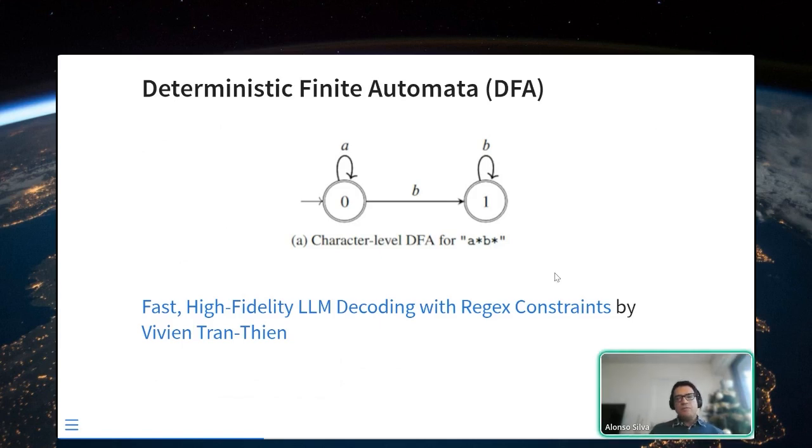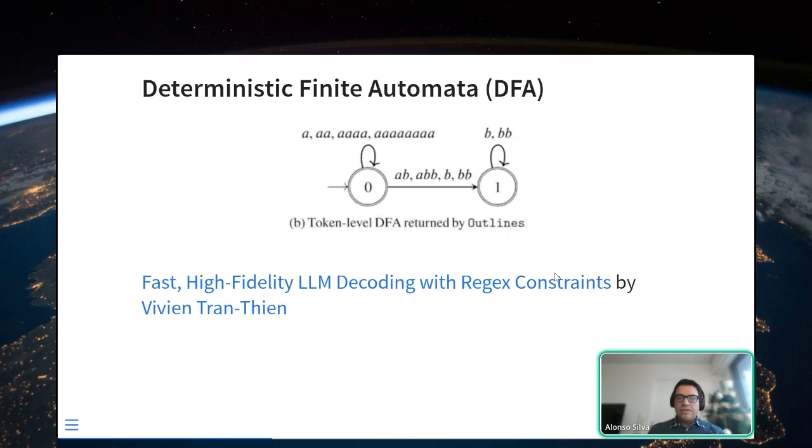But LLMs don't work with characters, they work with tokens. So we will need to determine from the tokenizer which are the tokens that allow us to stay in a state or to move to another state. So for example, let's consider that this is the tokenizer that was provided for that particular model. Here we have all these tokens, A, etc. And here we have all these other tokens, which allow you to move from state 0 to state 1. And once you move to state 1, these are going to be the acceptable tokens.